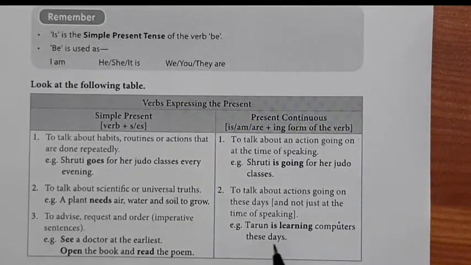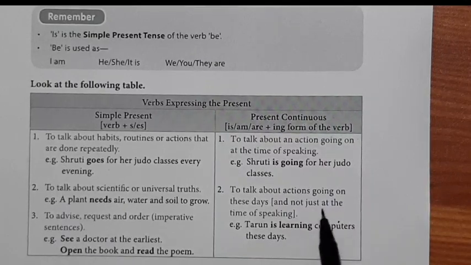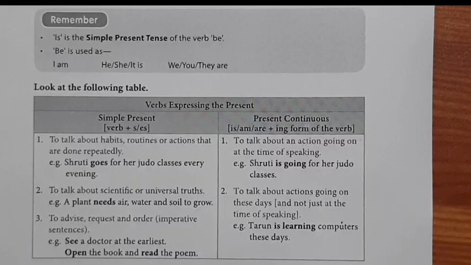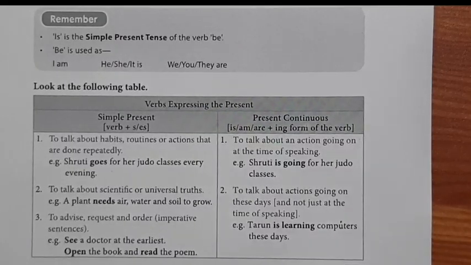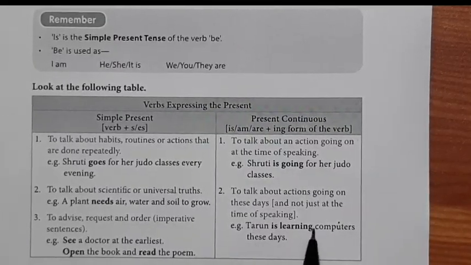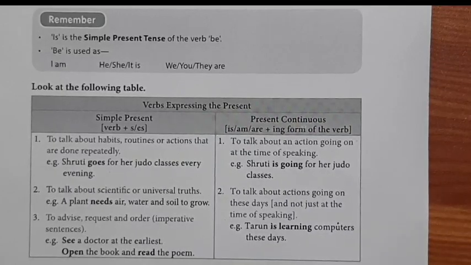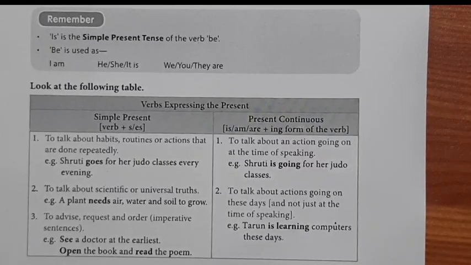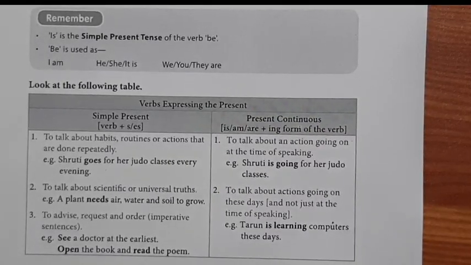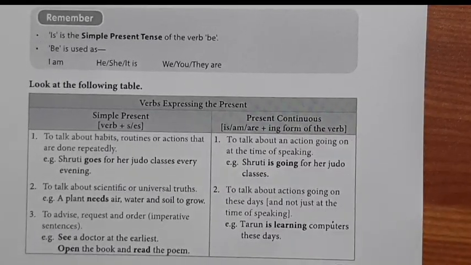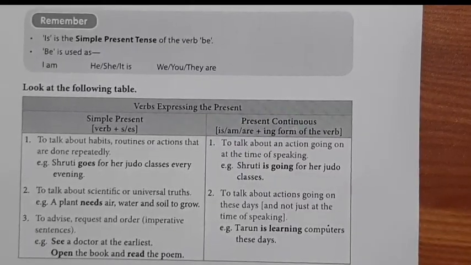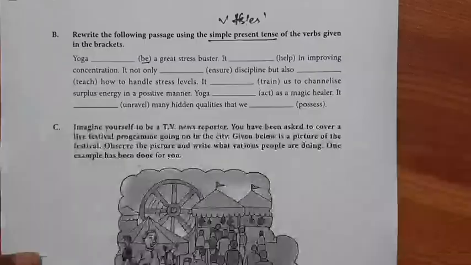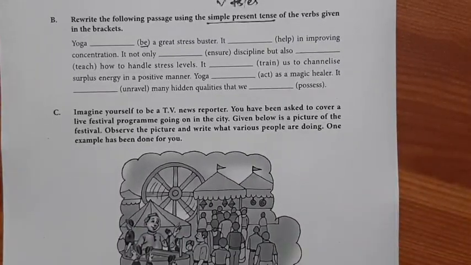Not at the time of speaking, but these days. Perhaps at that moment Tarun is not learning, but recently, for some days, he is learning. So to talk about actions going on these days, which tense will we use? Present continuous.